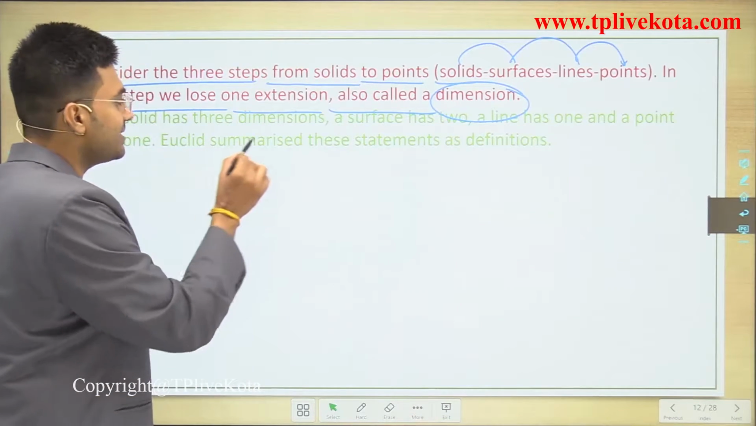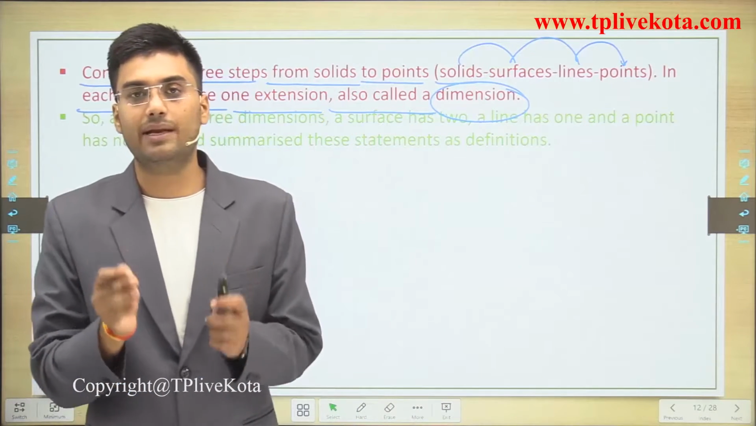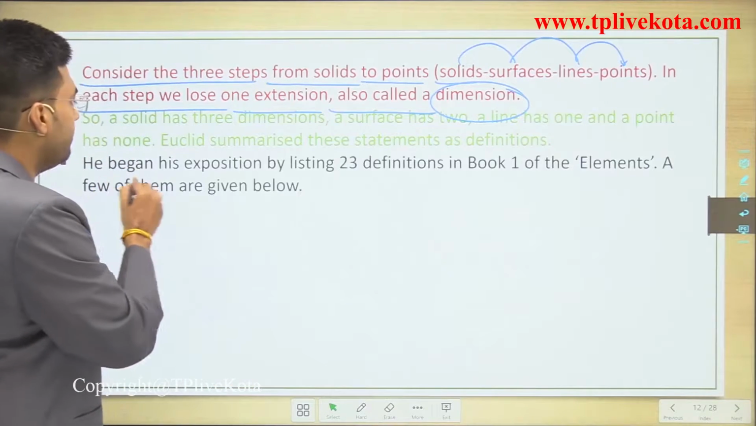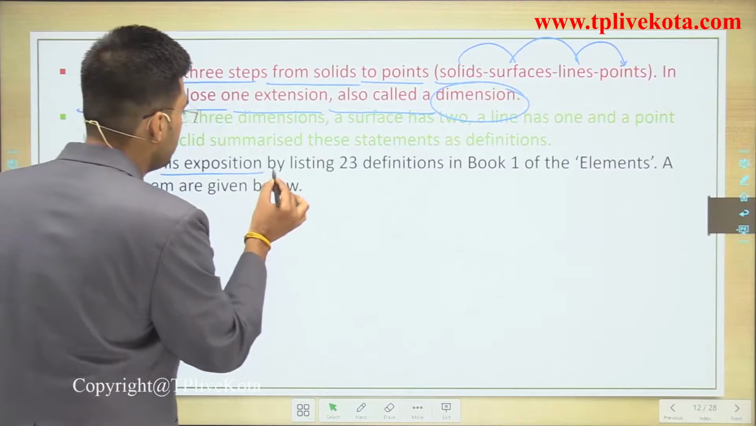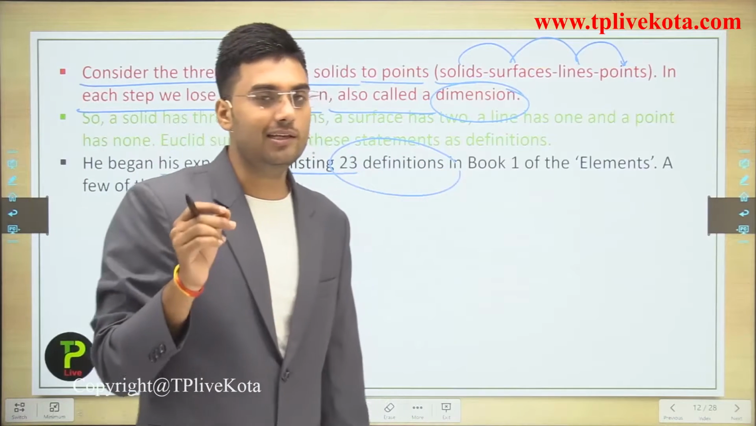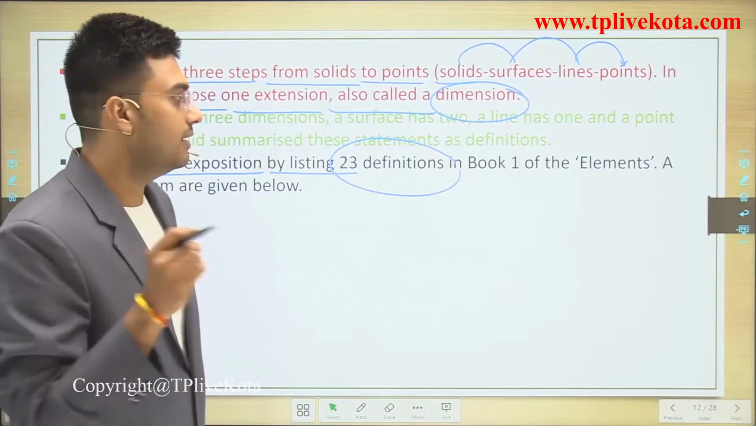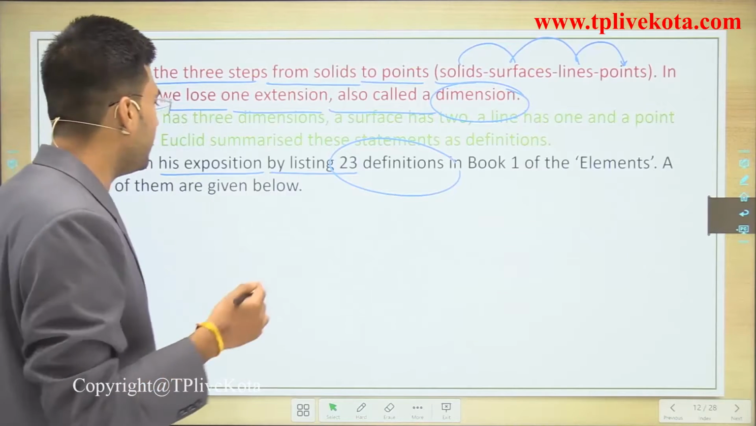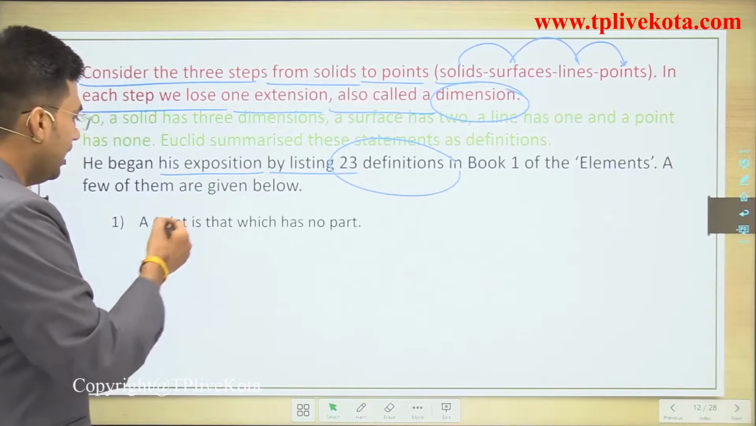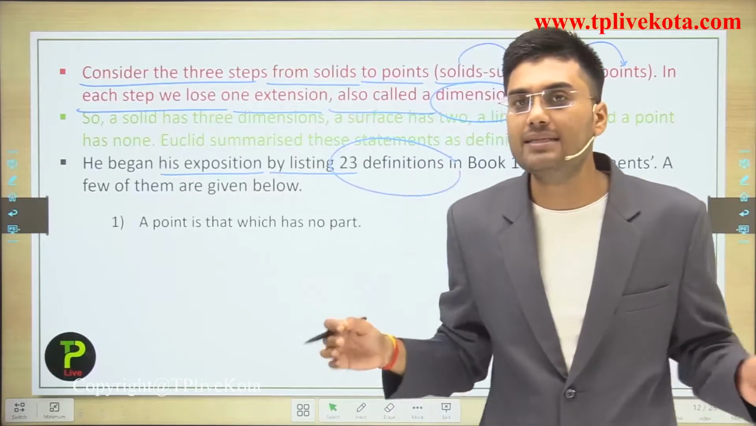Now Euclid summarized these statements as definitions. He began his exposition by listing 23 definitions in Book 1 of his Elements. A few of them are given below. The first is, a point is that which has no part. Point is what? A point is that which has no part.